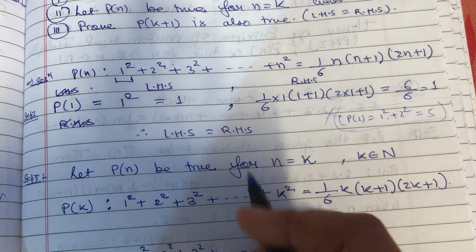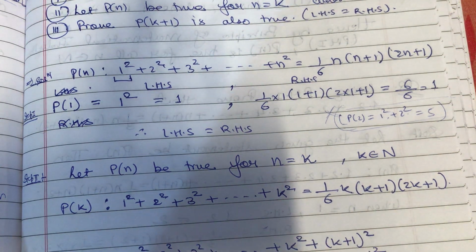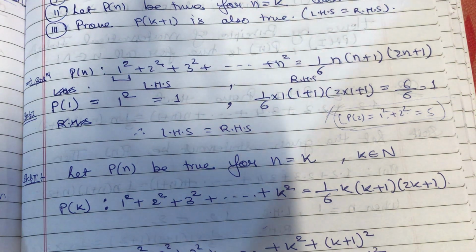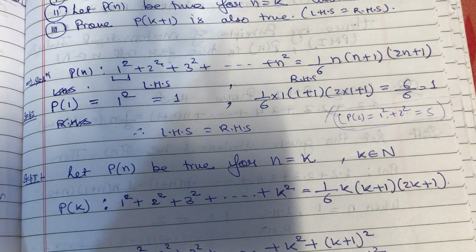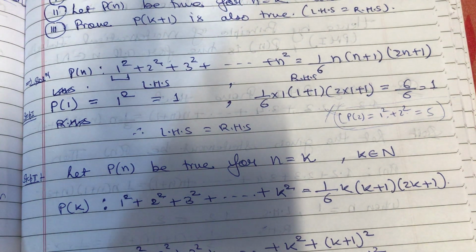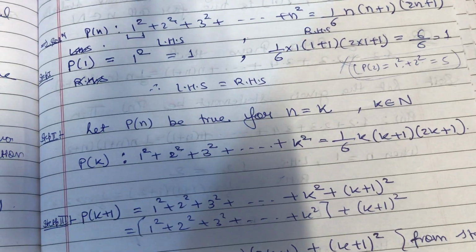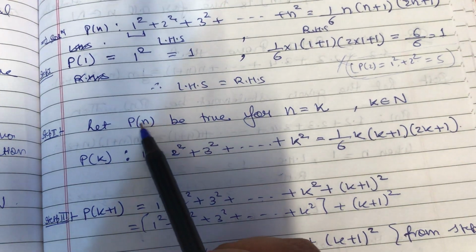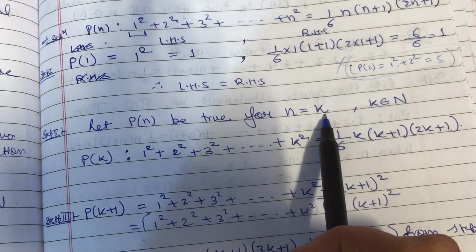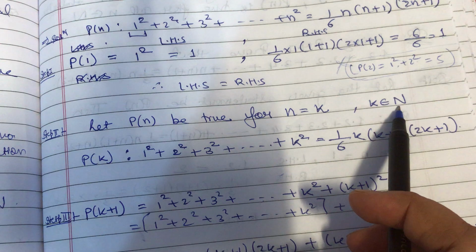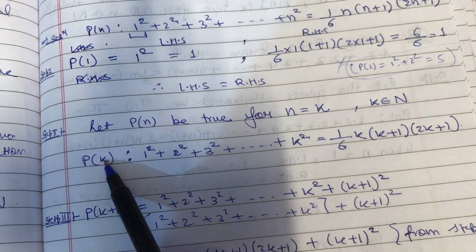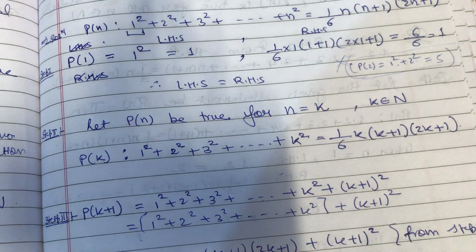For every question, I am going to prove for the value of P1. First of all, I will consider the given statement as Pn. Then I'll find the value of P1 and show that LHS equals RHS. The next step is that I will assume that the given statement is true for n equals to k, such that k belongs to natural numbers. So Pk means till the kth term, right?